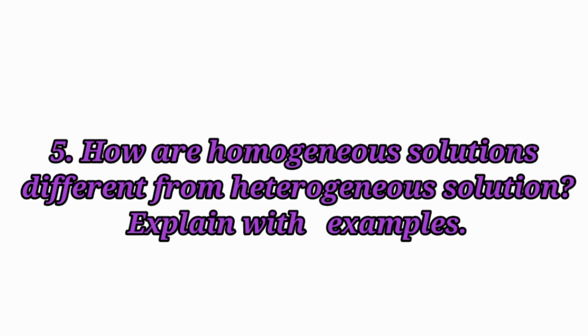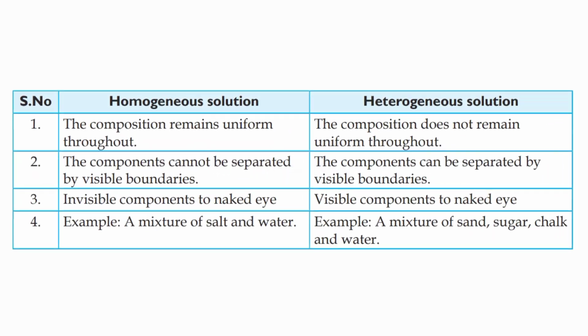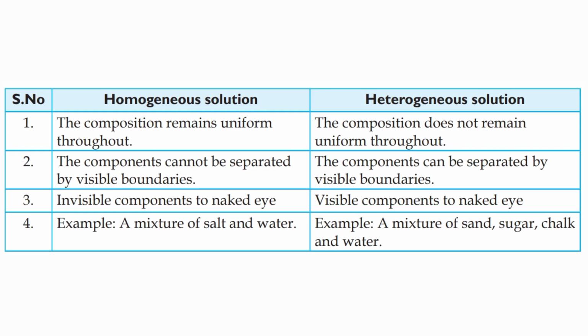Fifth question. How are homogeneous solutions different from heterogeneous solutions? Explain with examples. Homogeneous solution: the composition remains uniform throughout. Heterogeneous solution: the composition does not remain uniform throughout. Homogeneous solution: the components cannot be separated by visible boundaries. Heterogeneous solution: the components can be separated by visible boundaries.